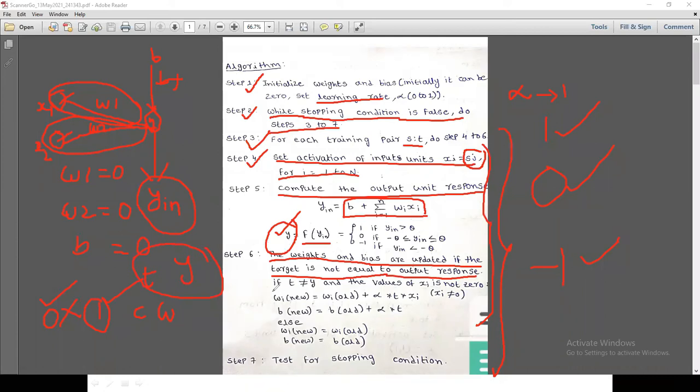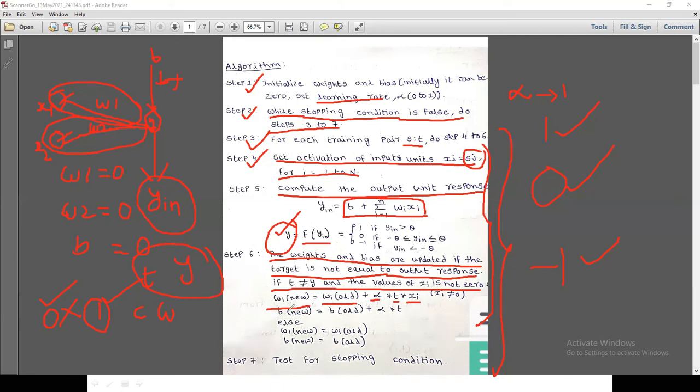bias. Okay, if t is not equal to y and the value of xi is not 0, then wi new, that means the new weight, equals the old weight plus learning rate into target into input value.